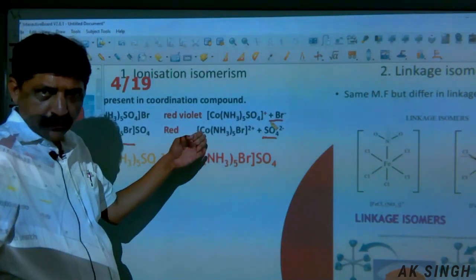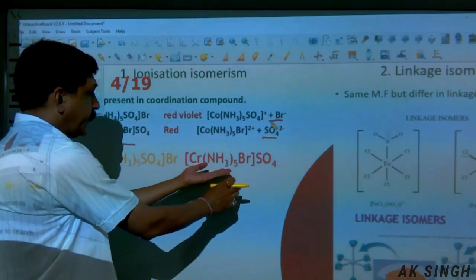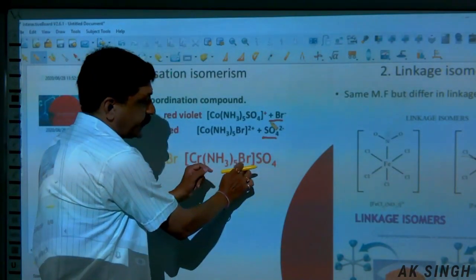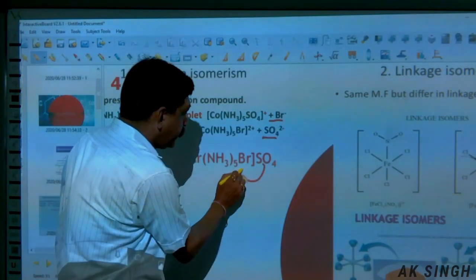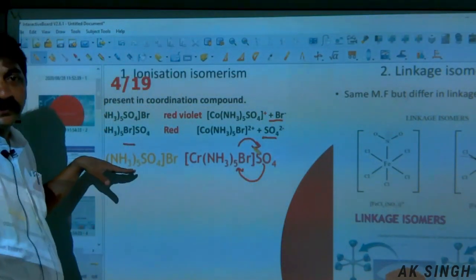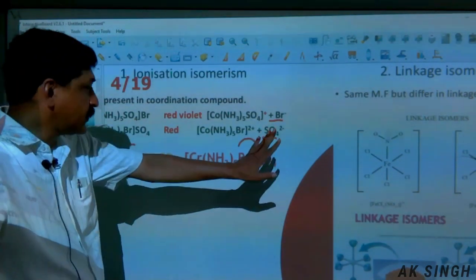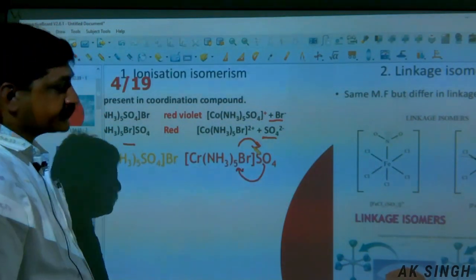Now, here we have taken cobalt. Now the chromium. It will not change in the ionization isomer. The coordination sphere contains bromide ion and this sulfate is outside. Just put it here and this over there. You get this one, the ionization isomer. So this will give the test for sulfate ion, but this one will give the test for bromide ion.